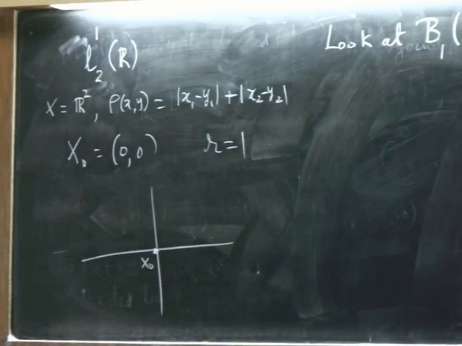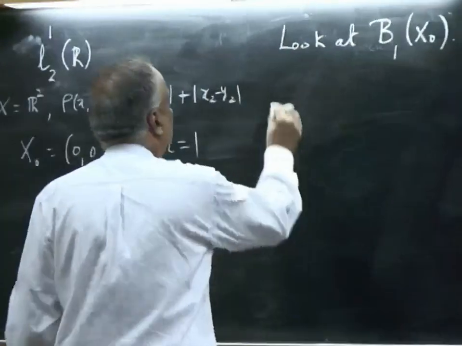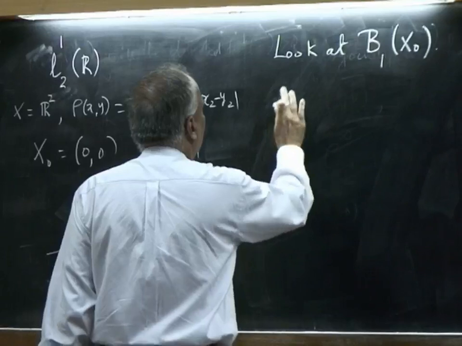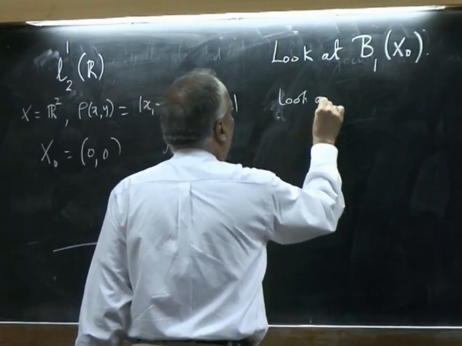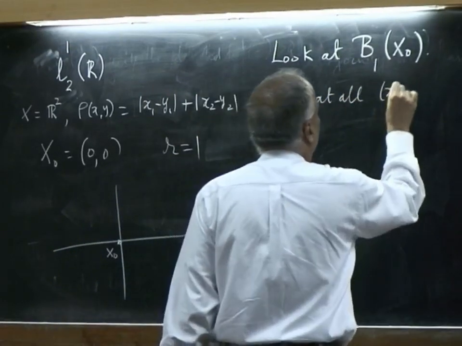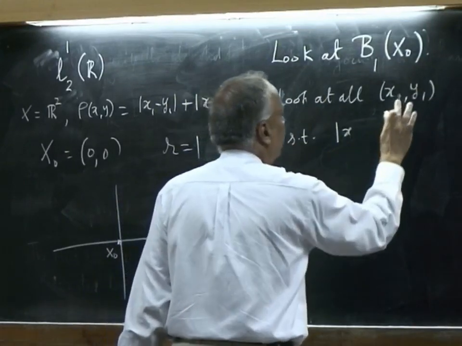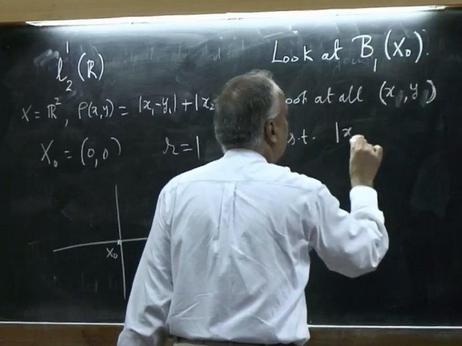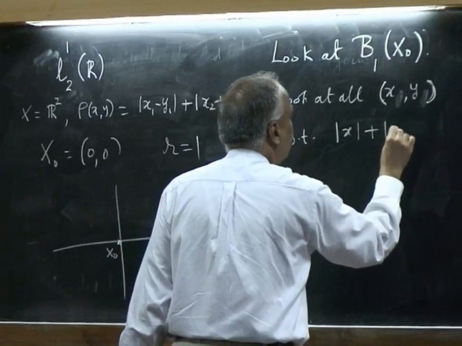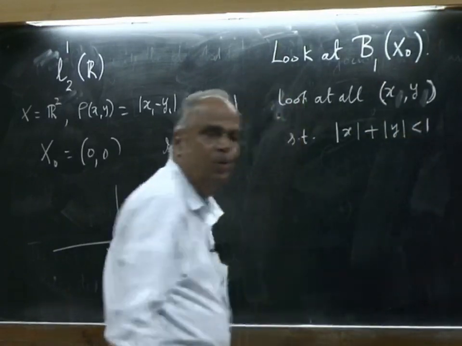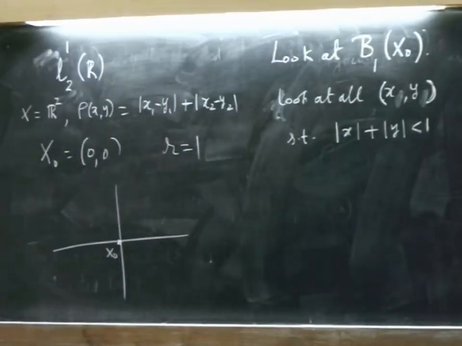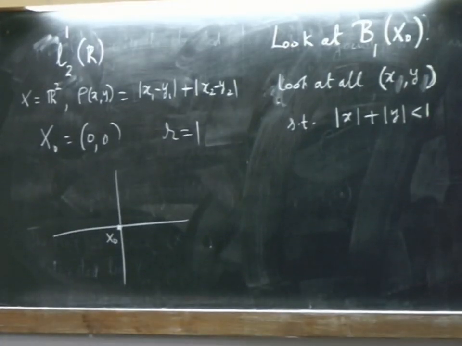Since x naught is 0, we look at all xy coordinates such that mod x plus mod y is less than 1, because the other coordinate is 0: mod x minus 0 plus mod y minus 0.